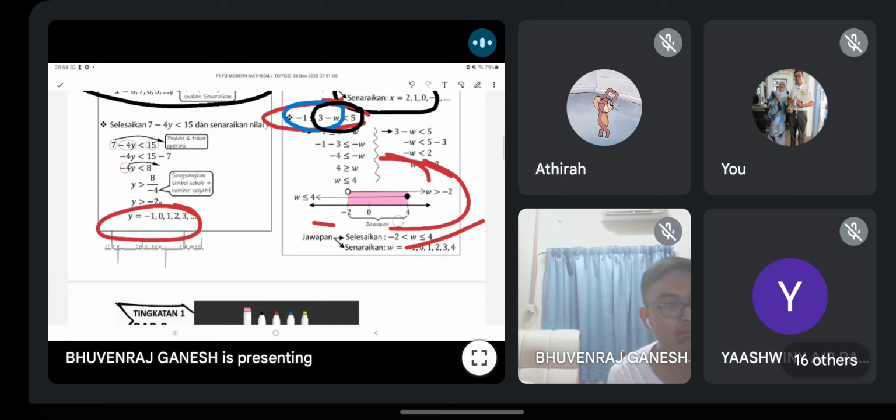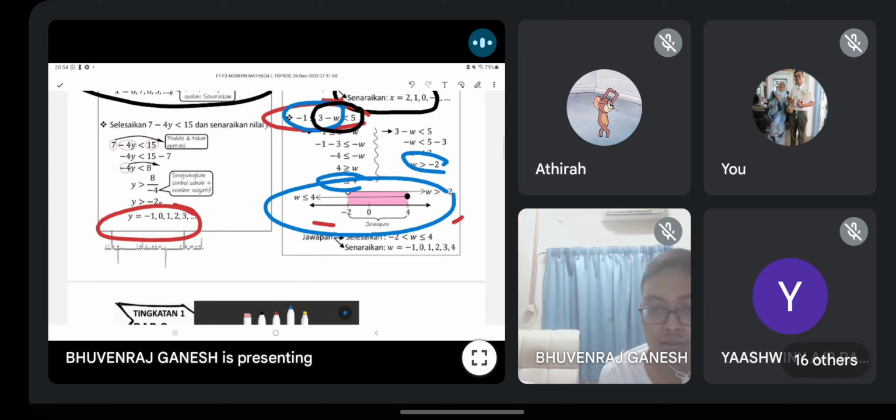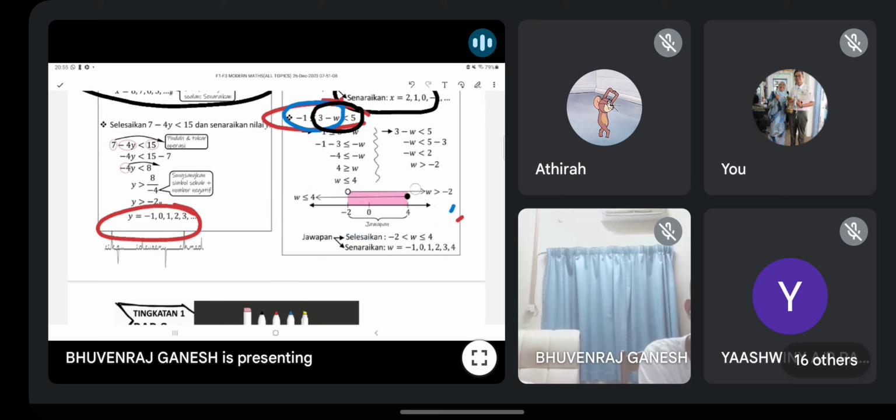Two different inequalities. Actually, guys, when you see it like this, do I need to draw the diagram? If the symbols are opposite, do I need to draw the diagram? No need. Directly write the answer. Only when the inequality symbols are in the same direction, then only draw the diagram. You can see over here: less than, equal to, more than, combined straight. Negative 2 less than w, less than or equal to 4.